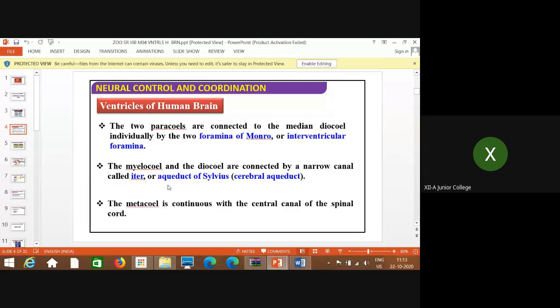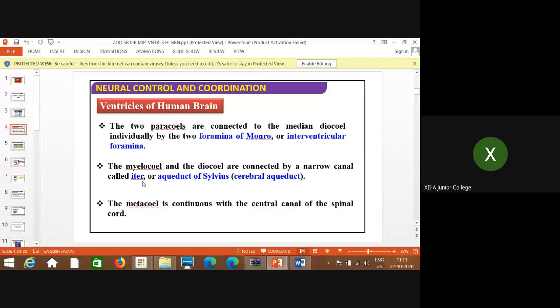And iter is the name, but I just remember the long form. The name is totally different, but the long form is International Thermonuclear Experiment Reactor. That is actually related to the thermonuclear plant, but it is related to some extent with the communication here. In this case you can remember iter as the ventricular system, a set of communicating cavities within the brain.